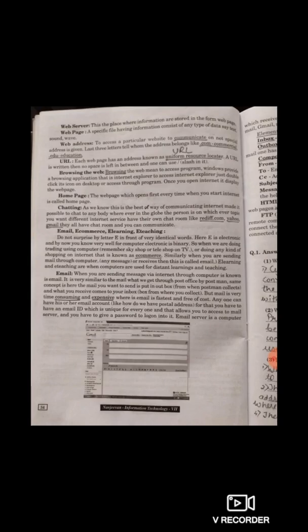Let's see what is chatting. As we know, this is the best way of communicating. The Internet made it possible to chat with anybody, wherever in the globe the person is, on whichever topic you want. Different internet services have their own chat room, like rediff.com, Yahoo, Gmail. They all have chat rooms and you can communicate. So chatting is a feature provided by the internet service providers, which helps you communicate with each other anywhere in the world with the help of text or messages.